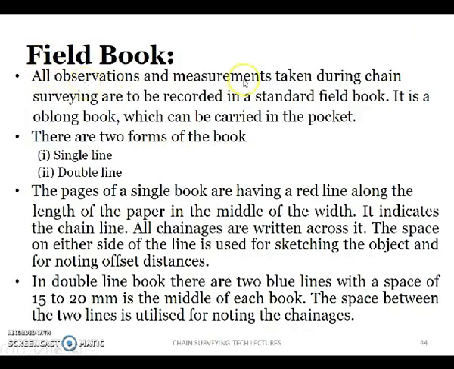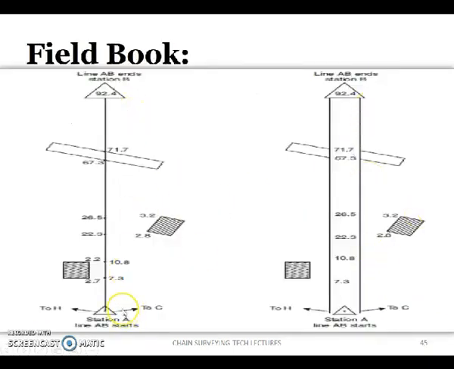Next, whatever observations or measurements are taken during the chain survey are to be recorded in a standard field book. This field book is of two types, single line field book and double line field book, and they appear like this. The measurements are to be noted down from bottom to top. If it is a single line field book, the readings are noted down across the line, and if it is a double line field book, the readings are noted down in between the lines like this.